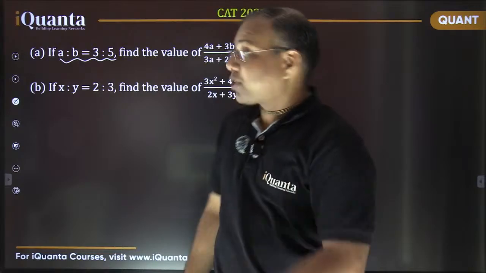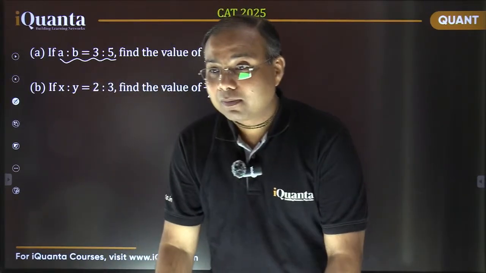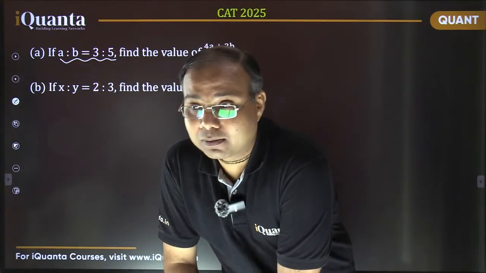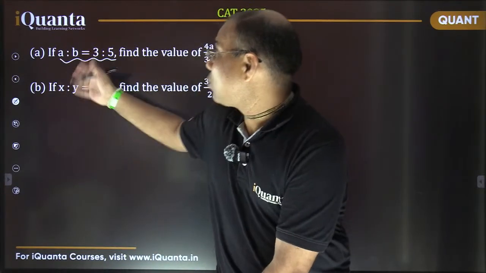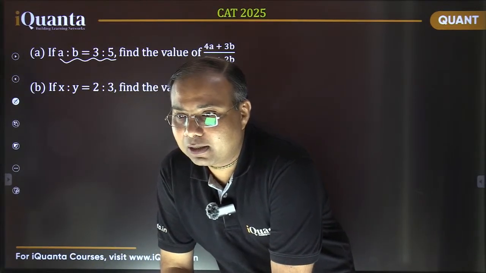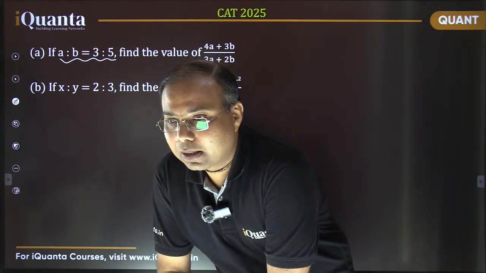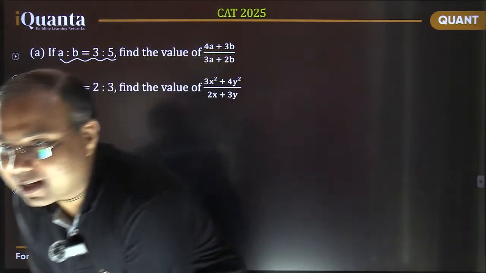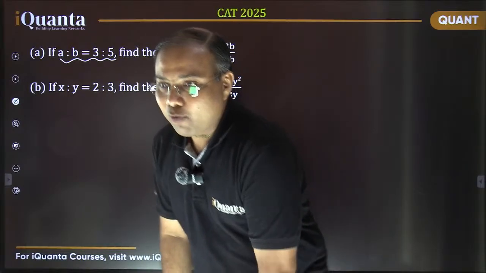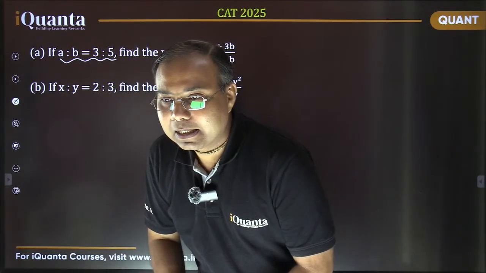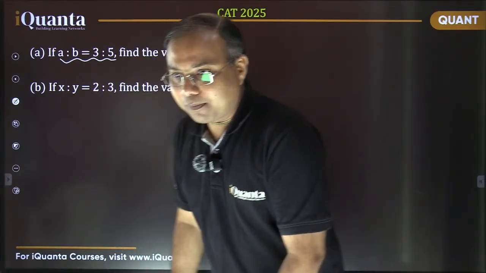Yes, Ranit, that is a question. I don't know the values of A and B. I can't say A is equal to 3, B is equal to 5. Can we say that? It's not. It may be A is equal to 6, B is equal to 10 and so on. There can be multiples. Yes, Samyak, that's a good thing. That's also a good thing. We can convert this part in the form of A is to B and then we can put the values. Nice substitution. Okay, let's see here.